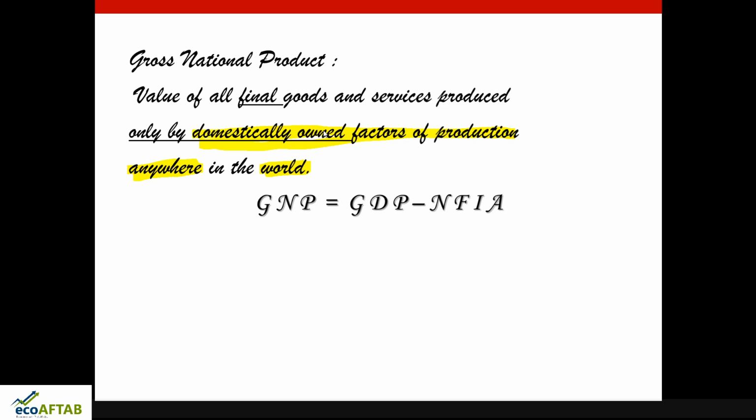So in India the GDP is more as compared to the GNP. Here, the origin of factors of production is considered, that is, domestically owned factors of production. Wherever they are working, if that amount comes to our country, we call it an addition to GDP, which is GNP.